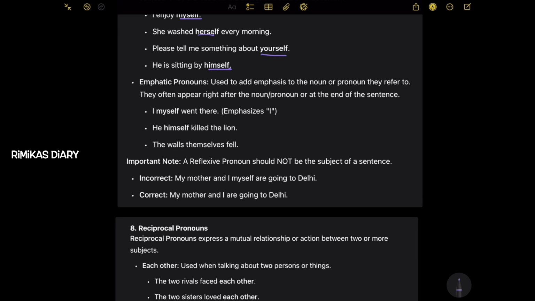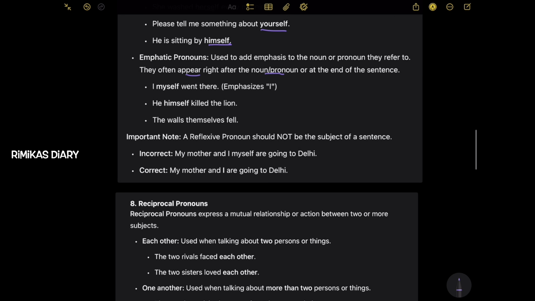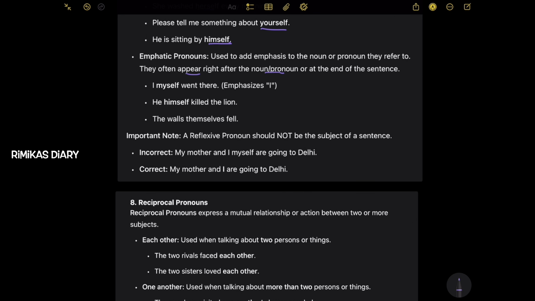Emphatic pronouns are used to add emphasis to the noun or pronoun they refer to. They often appear right after the noun or pronoun, or at the end of the sentence. I myself went there. So it emphasizes I. He himself killed the lion. So it emphasizes he. The walls themselves fell. So here it emphasizes the walls.